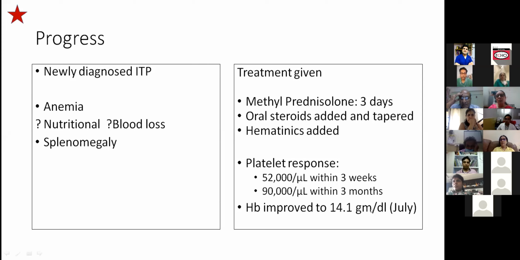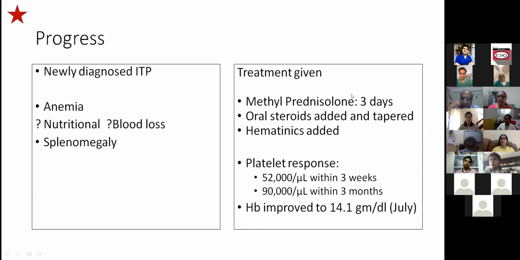And if you were to use standard doses, you give 2 milligram per kg per day, in divided doses, and taper it off over 3 weeks. If there is a good response, no need to continue. So this is how you do it. And what are the other options? We can use IVIG also, ma'am, and we can use anti-D if the patient has.